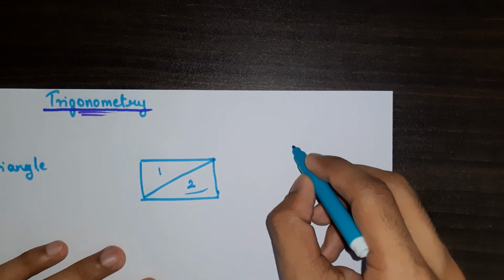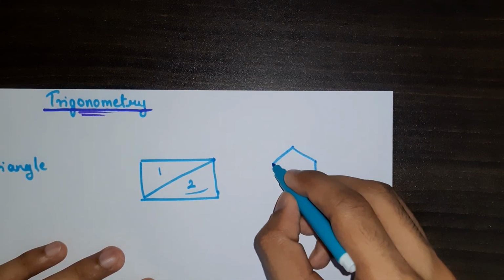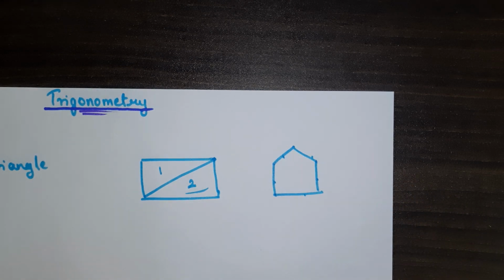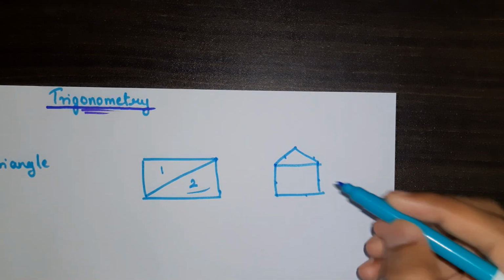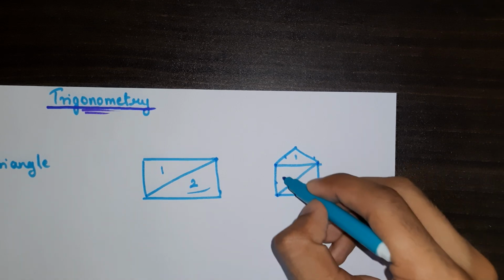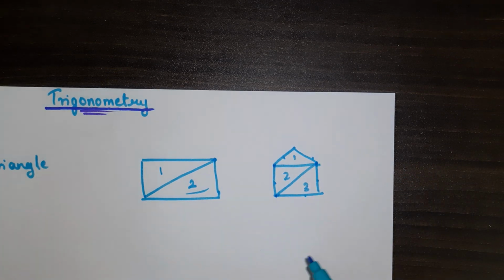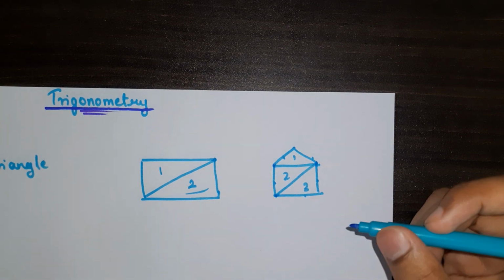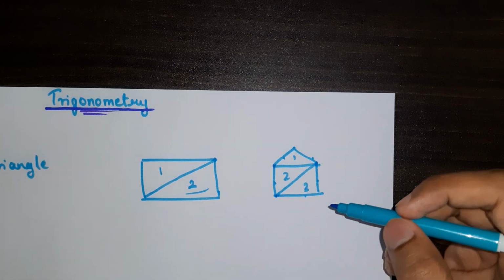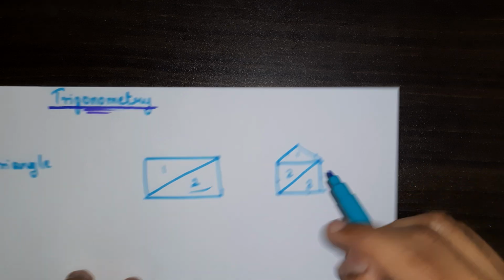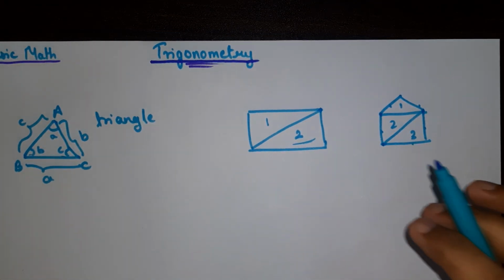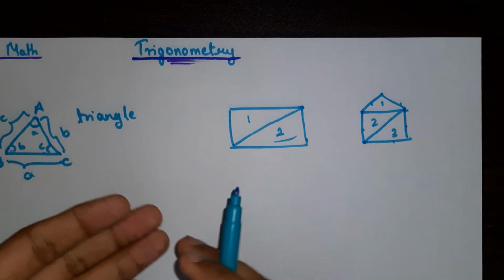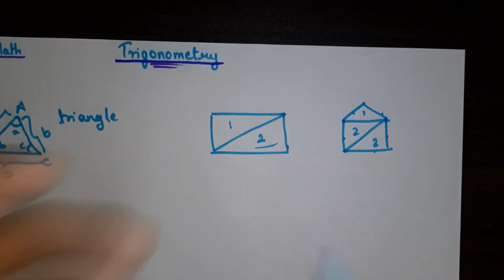Now let's say we have a pentagon having 5 sides, right? 1 2 3 4 5. We can divide this into 3 triangles, right? 1 2 3. So like this we can divide any polygon into multiple triangles. And if we know how to relate the sides and angles of a triangle, then we would know how to find the sides and angles of any polygon, right?